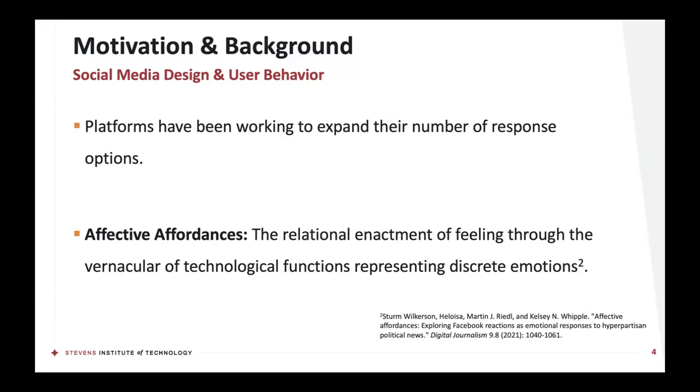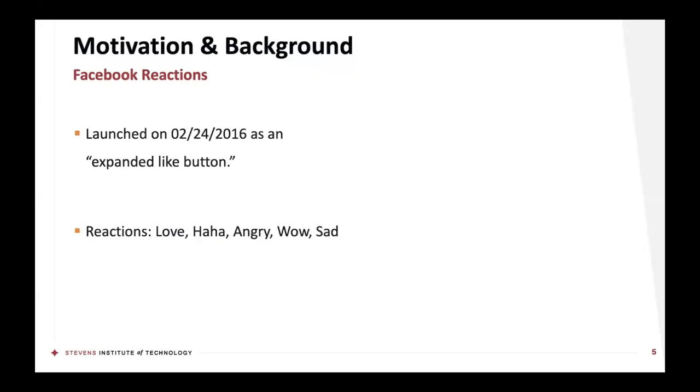And this is where I'll introduce the concept of affective affordances, which are defined as the relational enactment of feeling through the vernacular of technological functions representing discrete emotions. So a relational enactment of feeling through technology representing emotions.